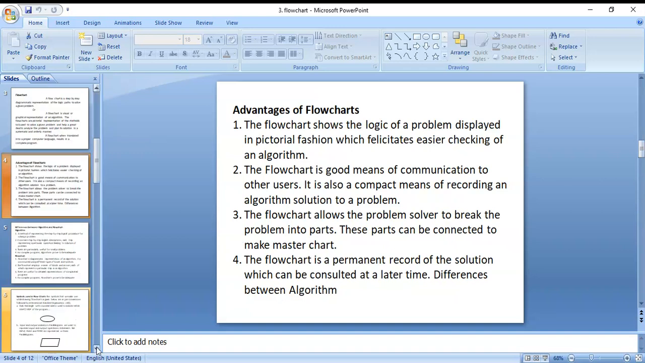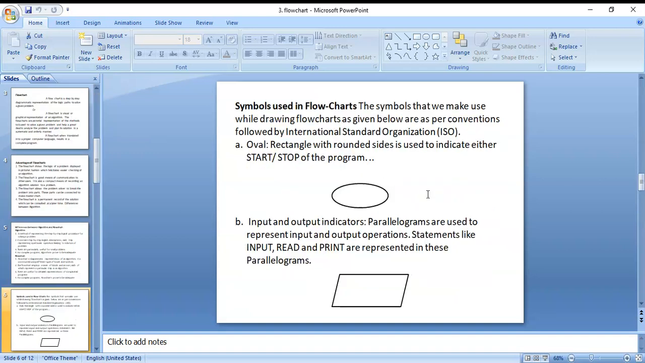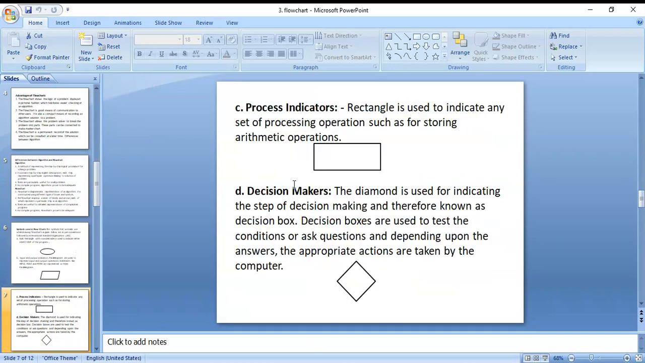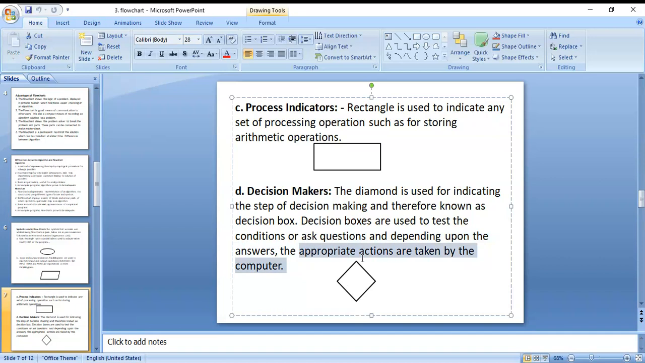Next, different types of symbols are there. Among those symbols, first one oval, next parallelogram. Oval is used for starting and stopping. Parallelogram is used for reading and writing, input and output values. Rectangle is used for arithmetic operations or calculation. The decision maker is the diamond, used for decision making when the condition is true or false. One edge is for input and three edges are for output.